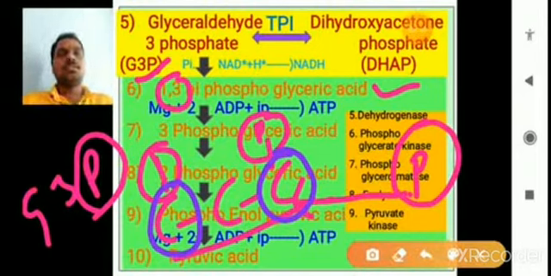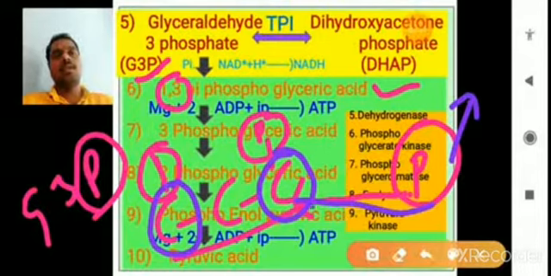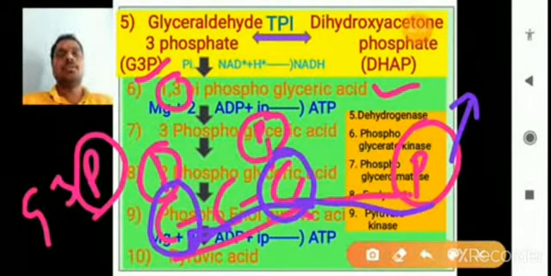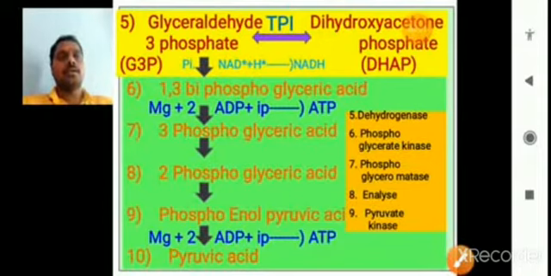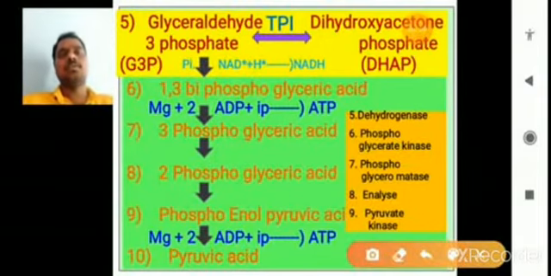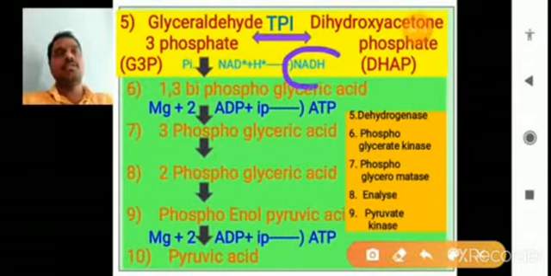This comes from the cytoplasm of the cell, what we call inorganic phosphate. Free inorganic phosphate is added to the first carbon of glyceraldehyde 3-phosphate. So that's why it is formed as 1,3-bisphosphoglyceric acid. And also you observe that between these steps NADH is formed.